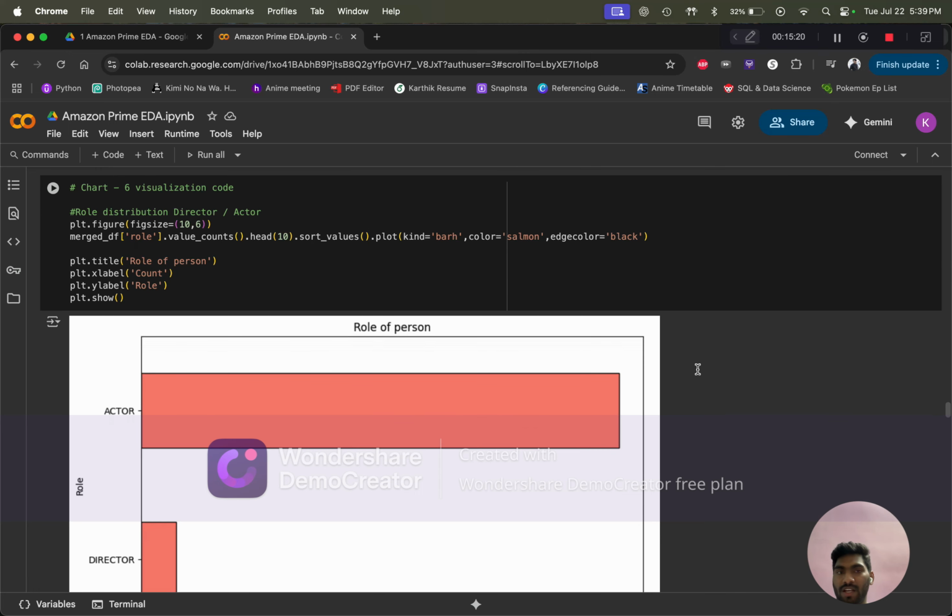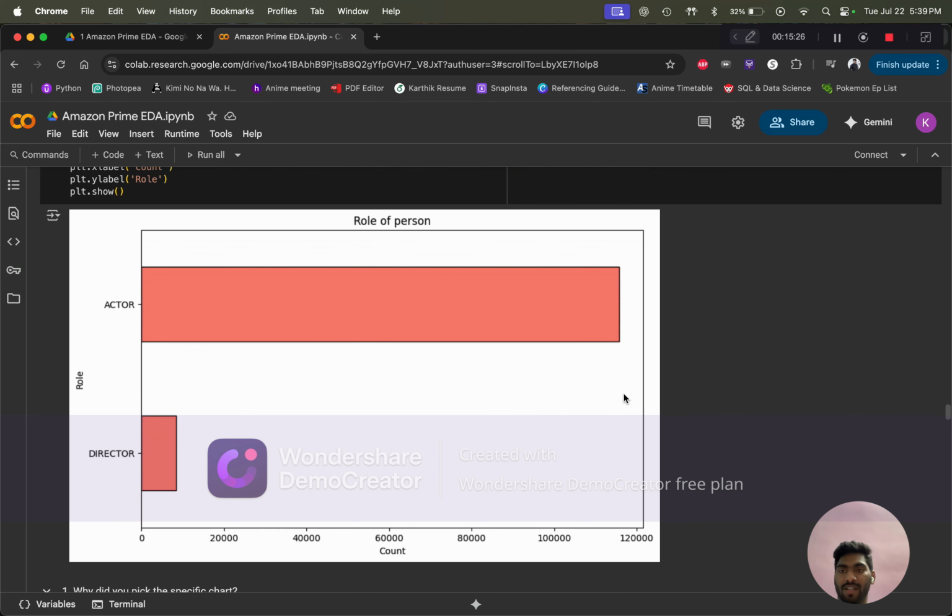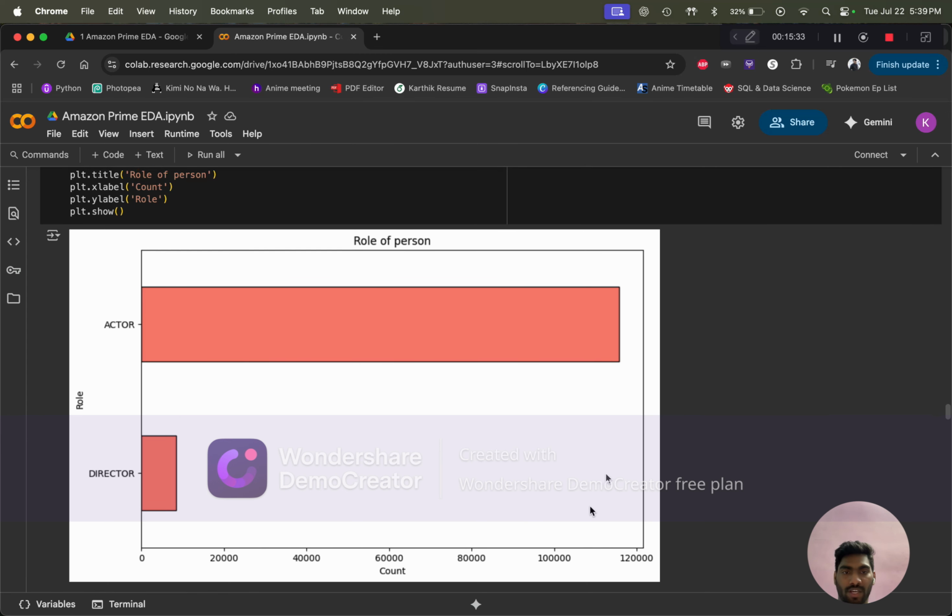And this is the chart that I wanted to show, on whether the person in the dataset is an actor or director. As we can see, actor has completely outmatched director, with almost around 1 lakh 20,000 entries.